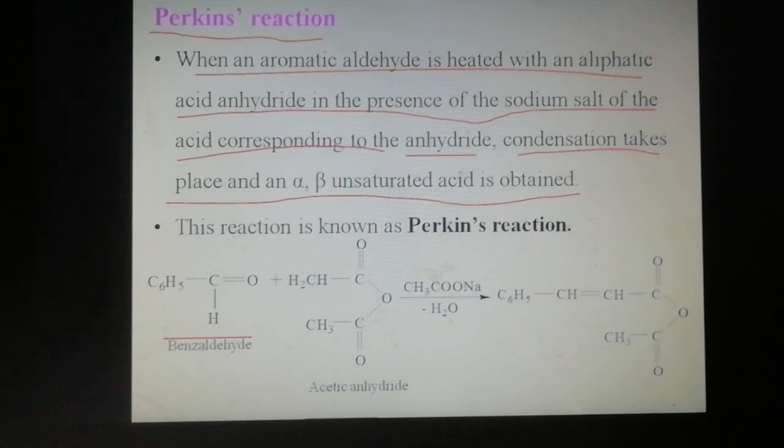In this reaction, water molecules are eliminated.